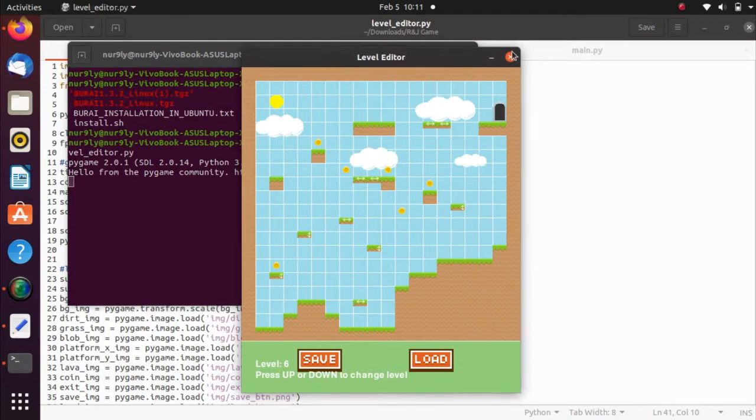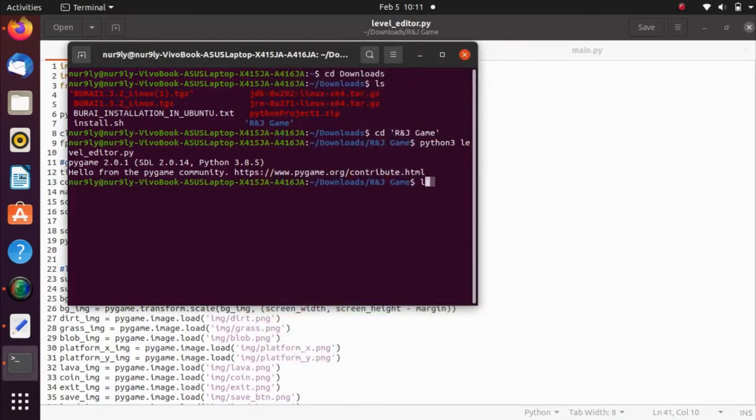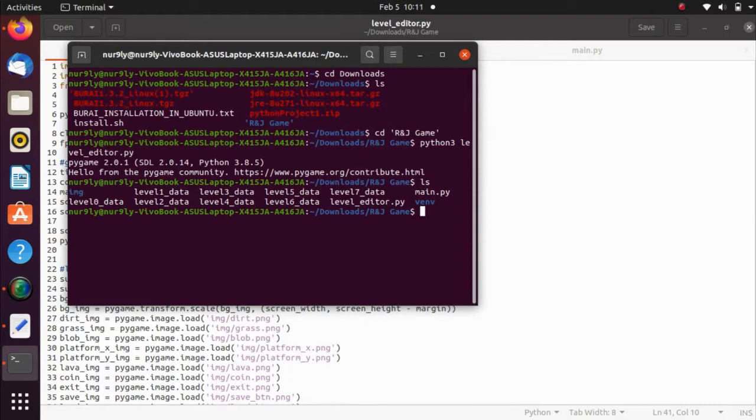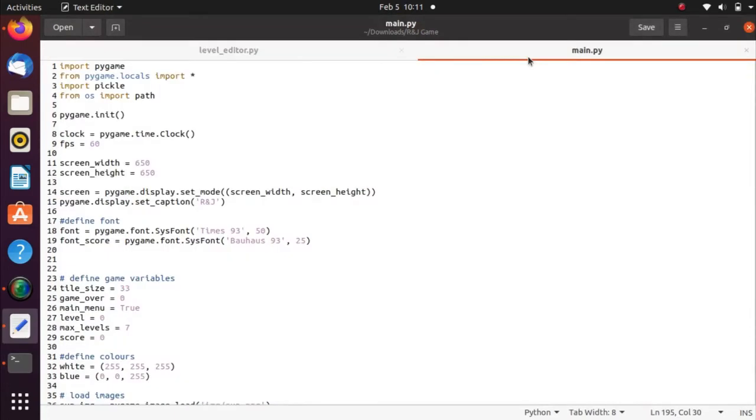If you see here, there is level data starting from 0 until 7. So for this game, we have multiple levels, from 0 to 7. So let's take a look at the main file.